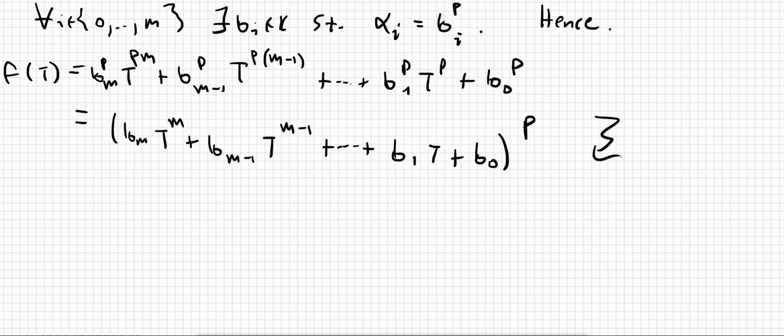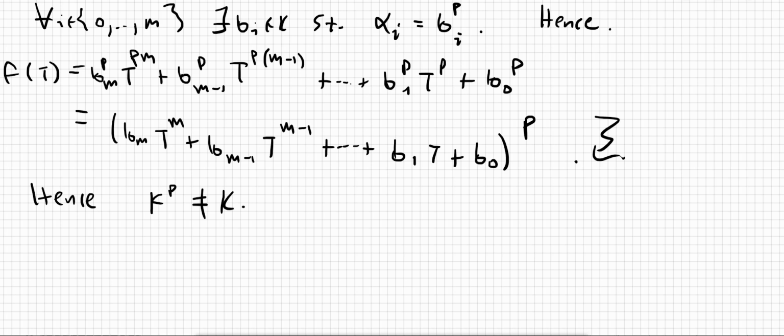But now this is a contradiction because we assumed that f is irreducible, right? But clearly, if this is true, we can just break it up into smaller pieces, and yeah, this is a contradiction. Hence, k to the power of p cannot be equal to k, and this finishes the proof of our main theorem.